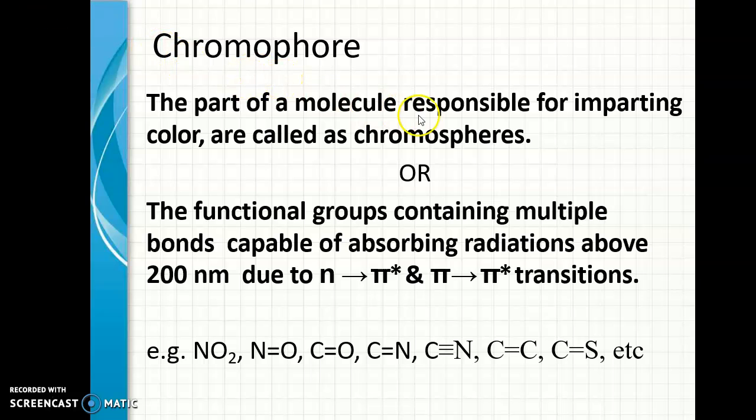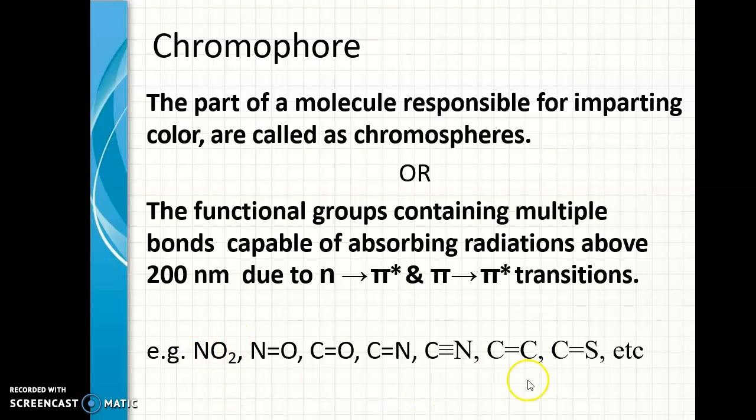Chromophores are responsible for color. Chromo means color, phore means color-causing compound or group. So the part of a molecule responsible for imparting color is called a chromophore. The functional groups containing multiple bonds are capable of absorbing radiation above 200 nanometer due to n to pi star or pi to pi star transitions. They are called chromophores. So for a compound to be colored, it should definitely possess a double bond or unsaturation.